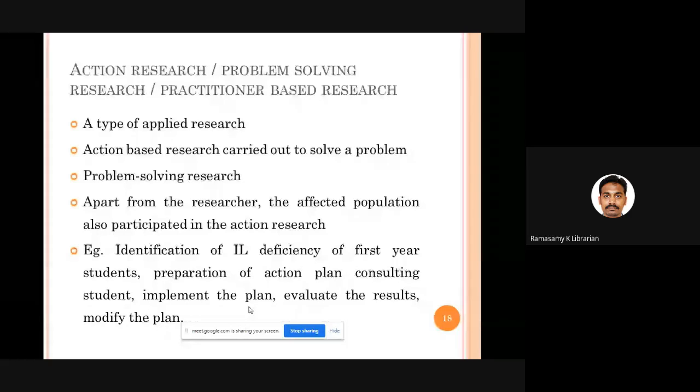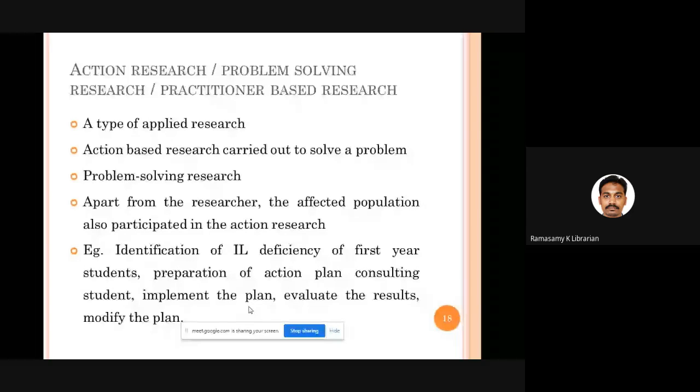Then comes action research, which is also called problem solving research or practitioner based research. See, action research is also a kind of applied research. This is also conducted to solve a problem. And mostly people say action research is conducted to solve the in-house problem, the local problem, the problem you face in your office, in your library, in your section in the library. It's very, very specific local in-house problems.